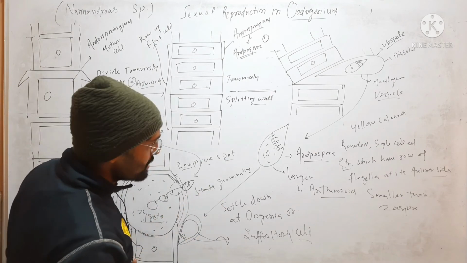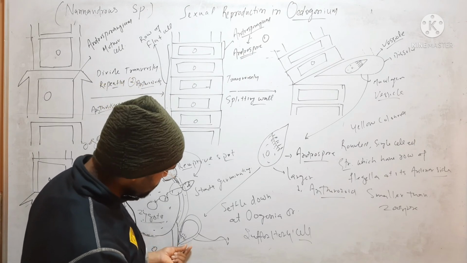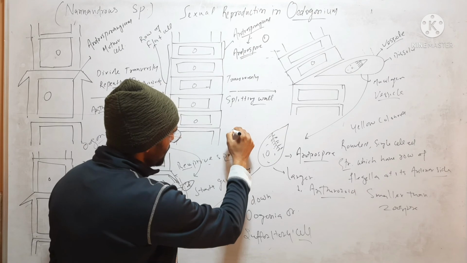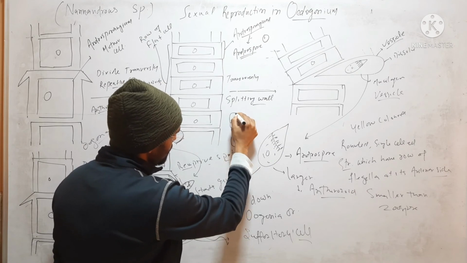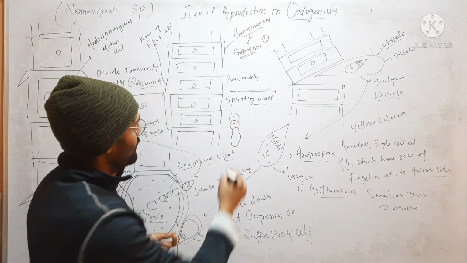So when the androspore germinates, it will form a basal cell and two apical cells.